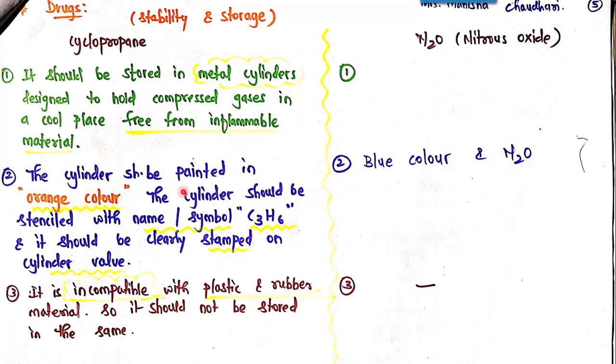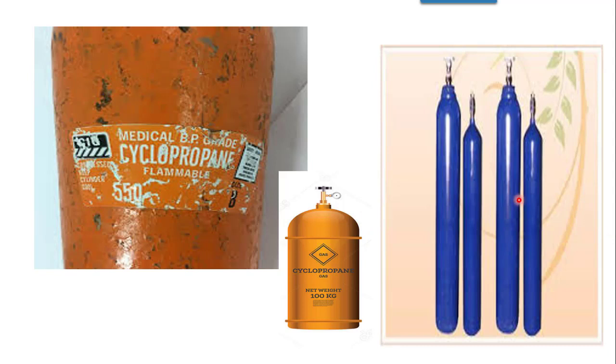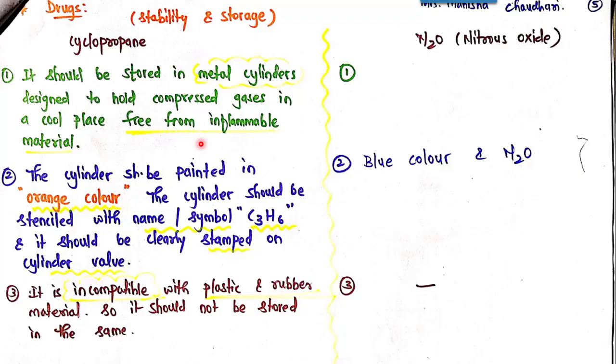Whereas nitrous oxide should be painted in blue color. As you can see here, the cylinders of blue color hold nitrous oxide, and orange color holds cyclopropane. So the cylinder should be painted blue.